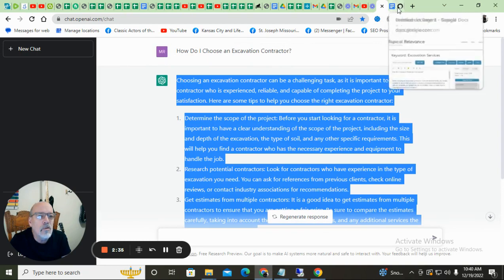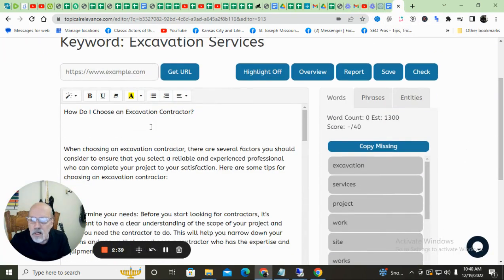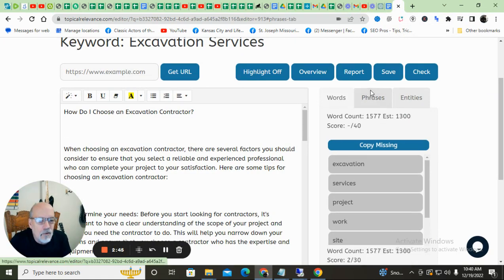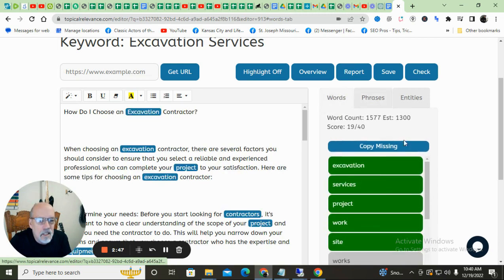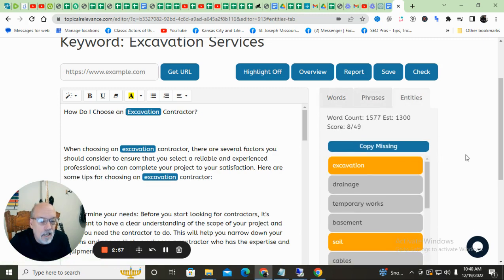I got my article in topical relevance. This is where my assistant puts in the phrases, the entities, and the LSI phrases and the words. I got 19 out of 40 here. I got 2 out of 30. That's no good. And I got 8 out of 49 entities.